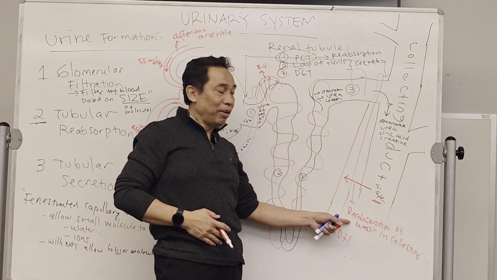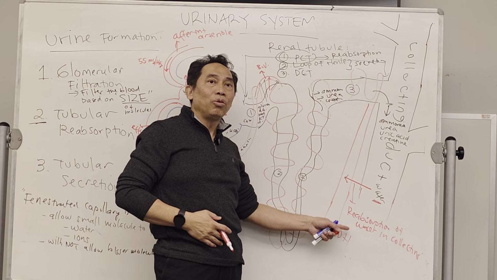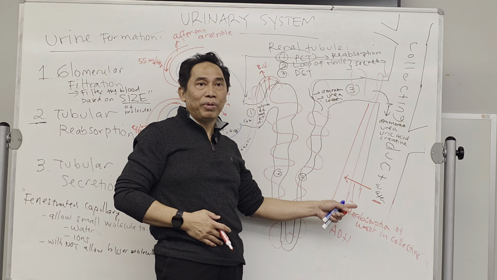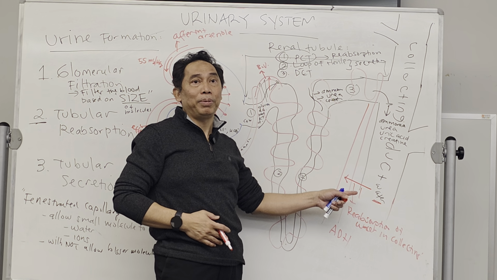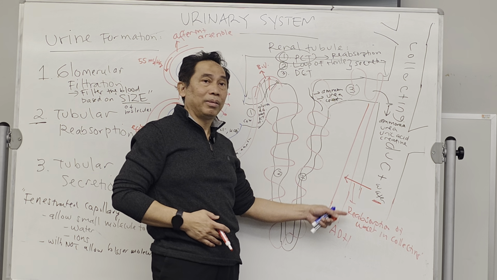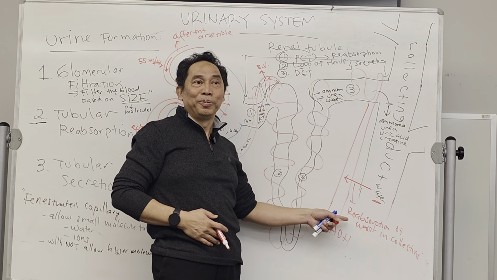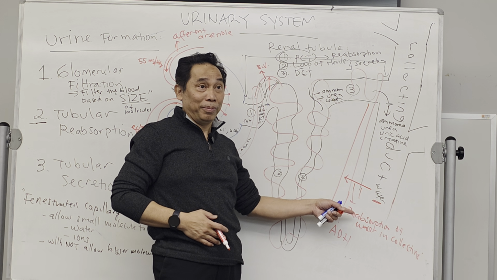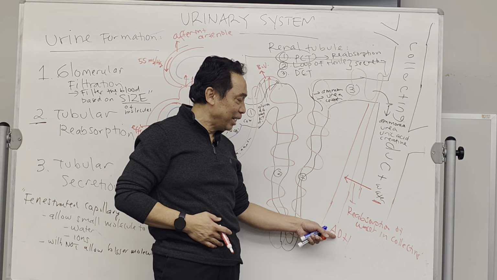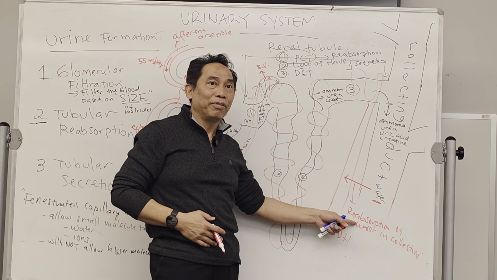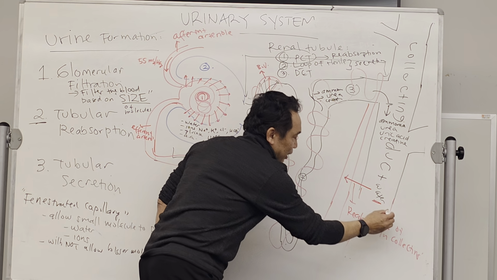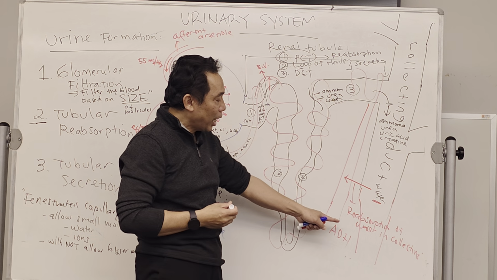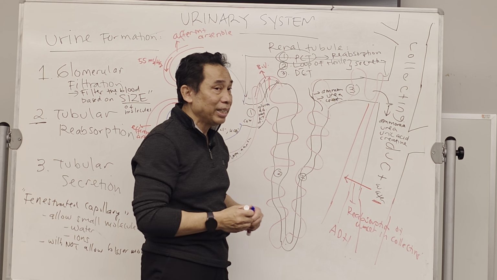If you do not have enough ADH, then you will pee more. Like people with diabetes, they usually pee more. People that drink alcohol actually mess up the ADH, so they pee more. So that's the final process of urine production, which is the reabsorption of water from the collecting duct.